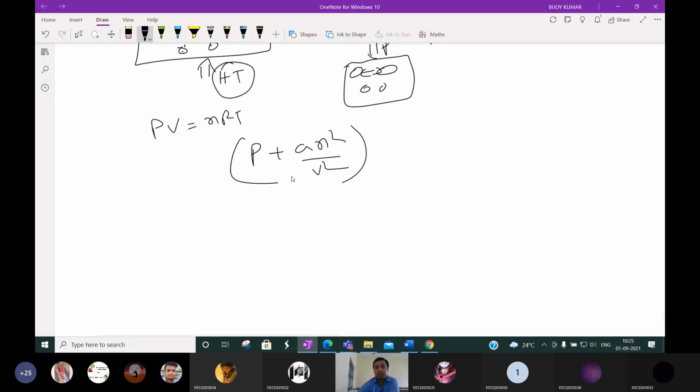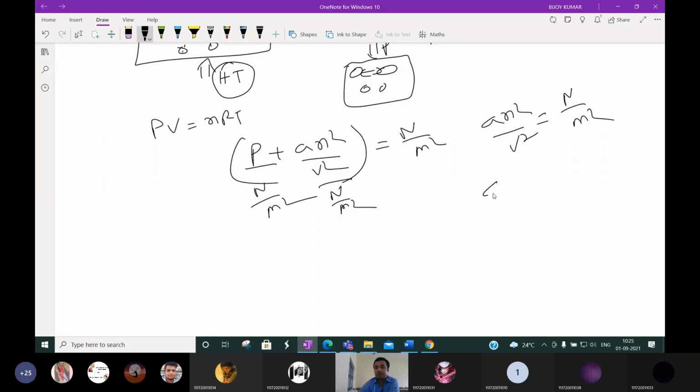Okay. This total unit, what is this unit? It is the unit of pressure only. So the unit of pressure means Newton per meter square. This is the unit of Newton per meter square, and this is also the unit of Newton per meter square. So a n square by V square has the unit of Newton per meter square.